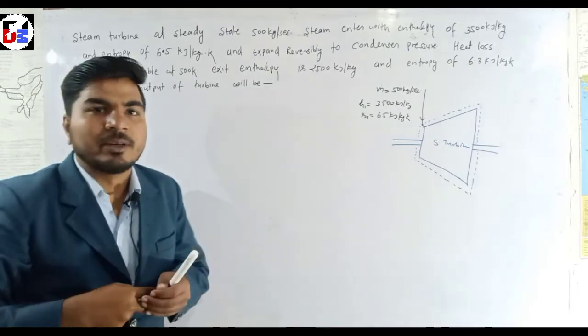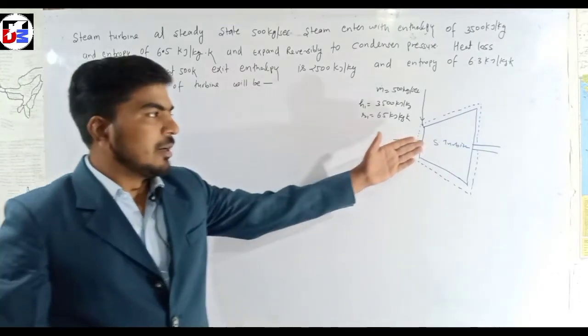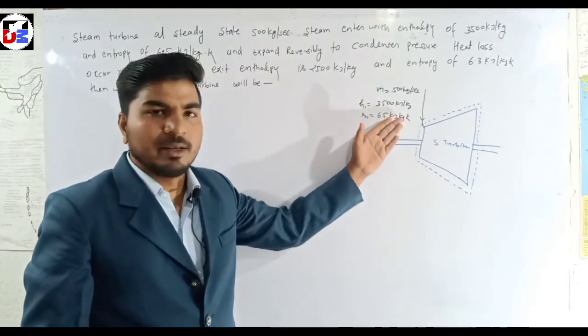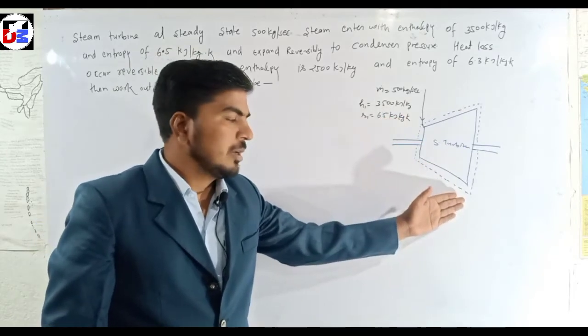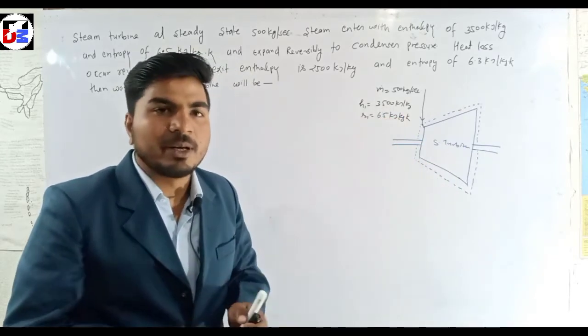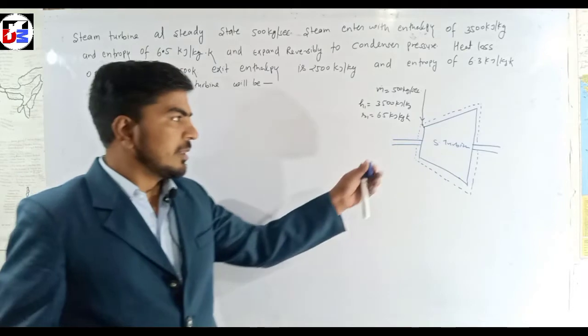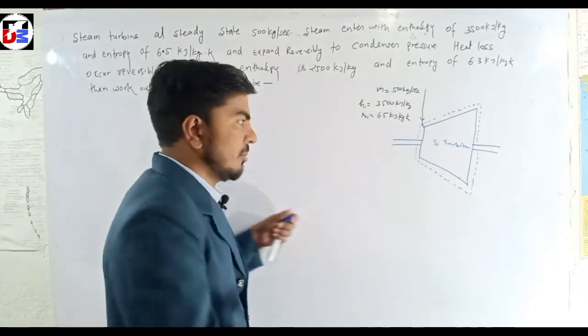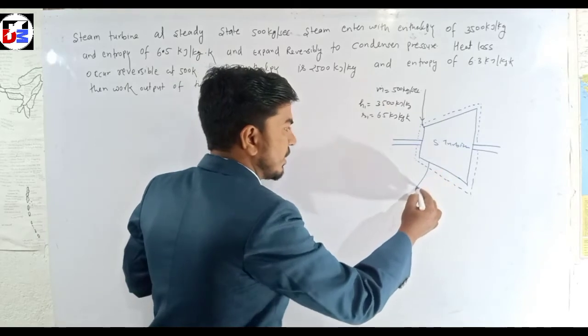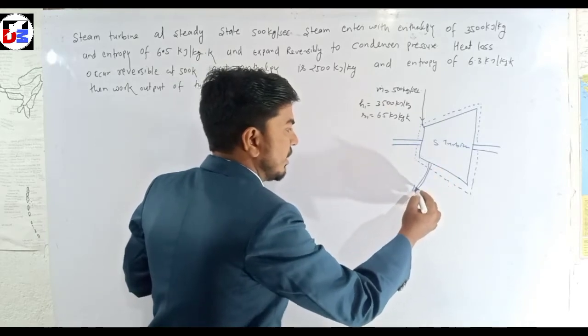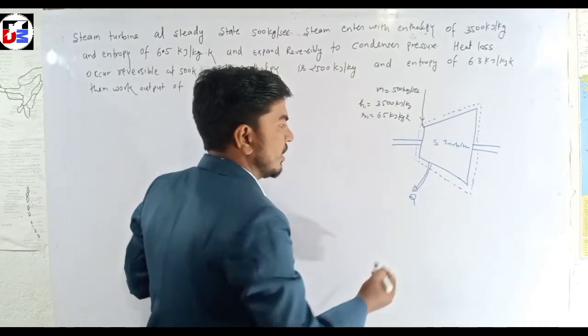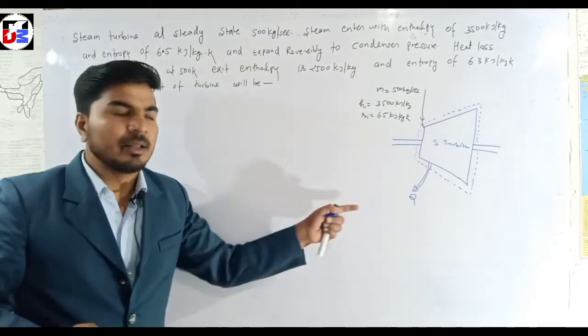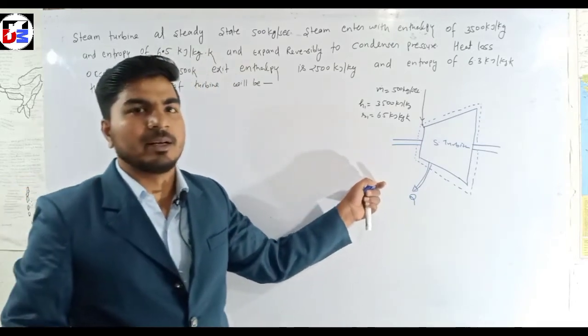The question says there is a steam turbine, the entry condition is given and the exit condition is also given, but the steam turbine is not insulated, some heat is rejected, but this heat transfer is reversible heat transfer.